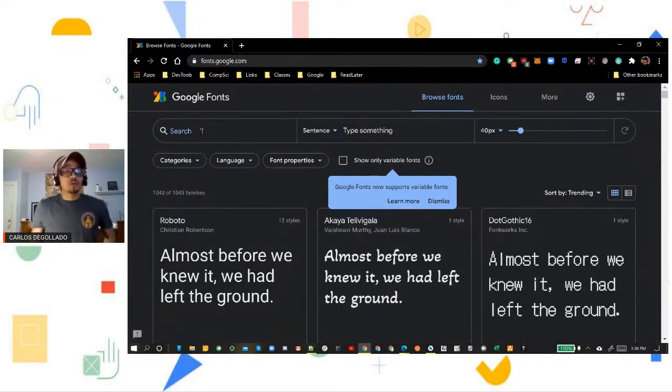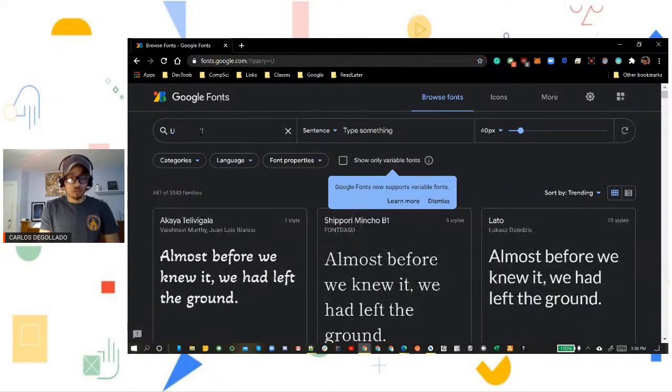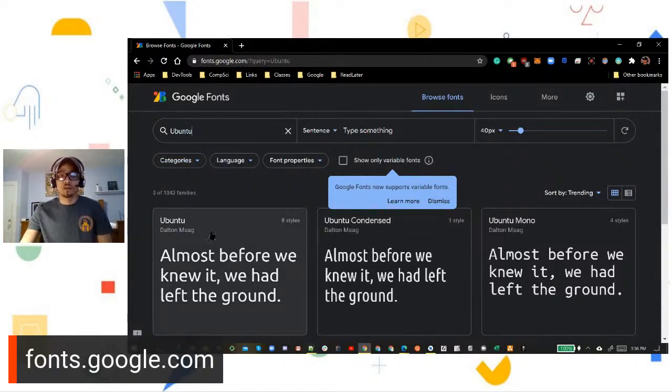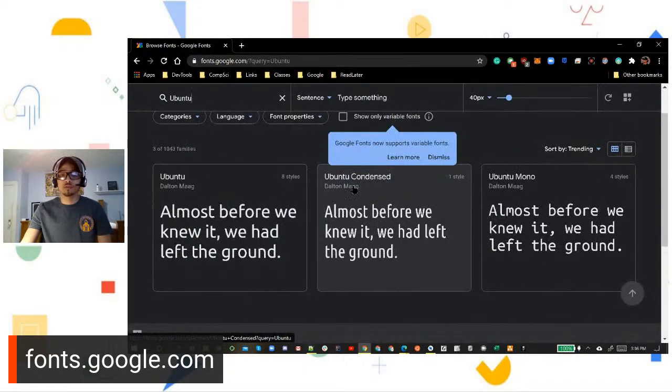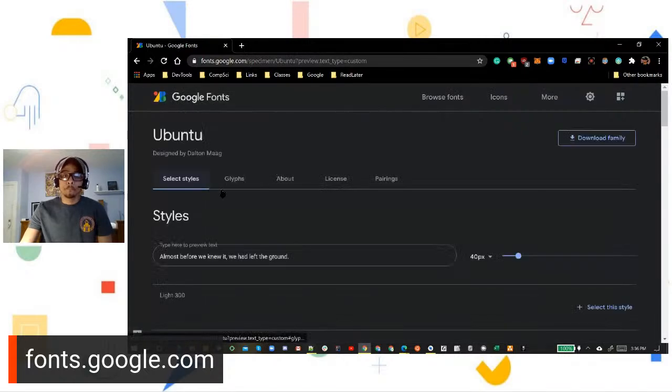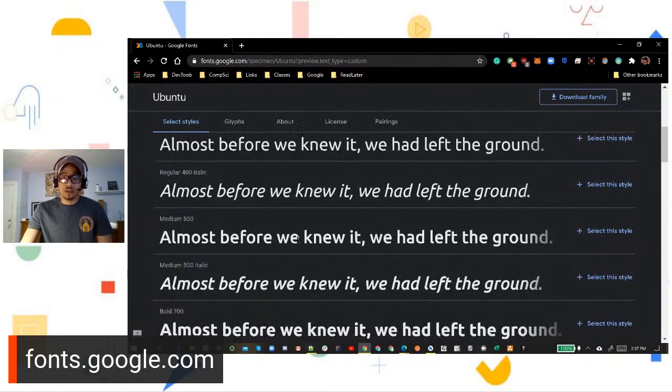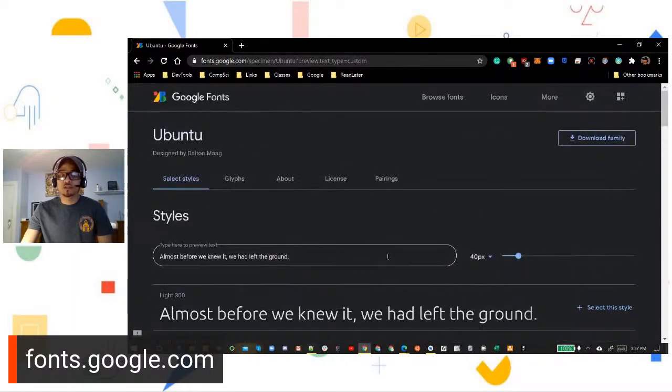The font that we're going to be using for our example app is the Ubuntu font. So in our search bar, we're going to type in Ubuntu and search that. And right here, we have our Ubuntu. This one is Ubuntu Condensed, Ubuntu Mono. We're going to use strictly Ubuntu. Click that, and it shows you the different types of fonts in the Ubuntu font family package. We're actually not going to use a specific one. We're just going to download the whole family.